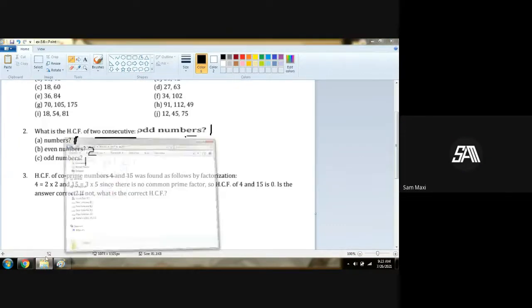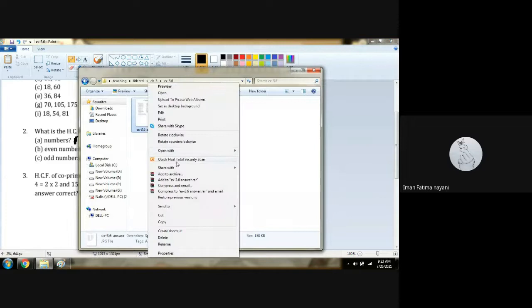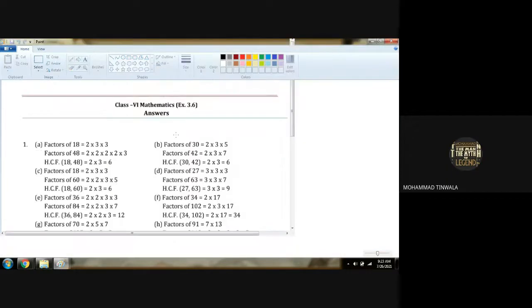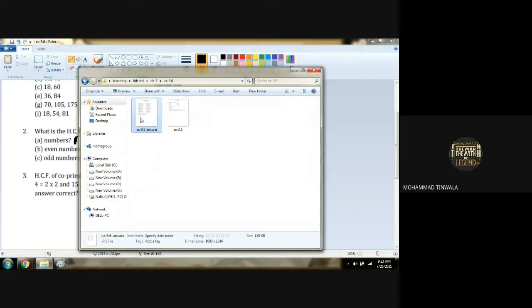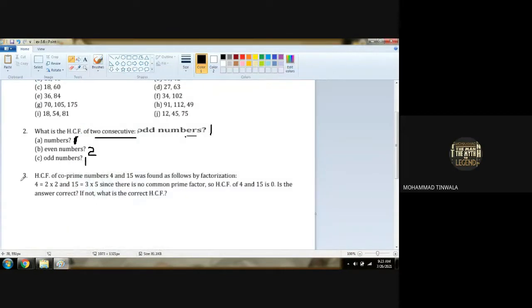Sir, I can read. Iman, go ahead and read question number 3. Wait a moment. Number 3: HCF of a co-prime number 4 and 15 was found as follows by factorization. 4 is 2 multiplied by 2 and 15 is equal to 3 multiplied by 5.